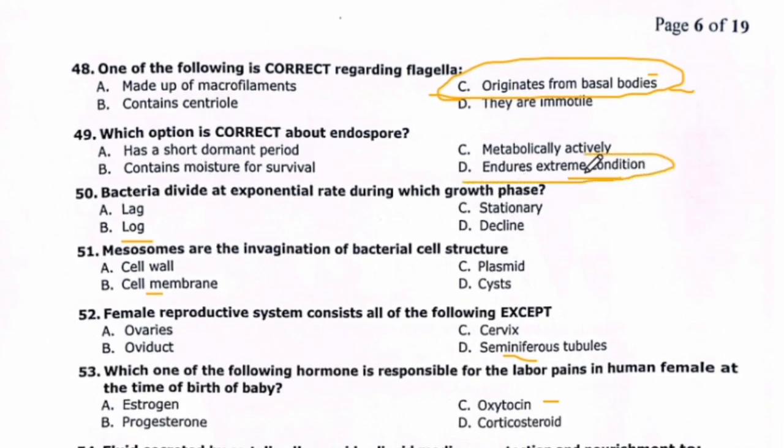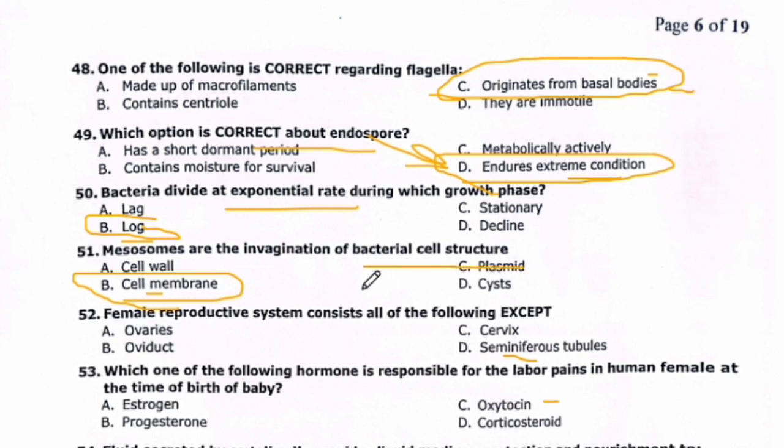Which option is correct about endospore? Endures extreme condition. Endospore endures extreme conditions. Bacteria divide at exponential rate during which growth phase? So here the right option is log phase, beta. Beta is correct. Log phase. Mesosomes are the invaginations of bacterial cell structure, cell membrane. Mesosomes are the invagination of bacterial cell structure. The cell structure is cell membrane.